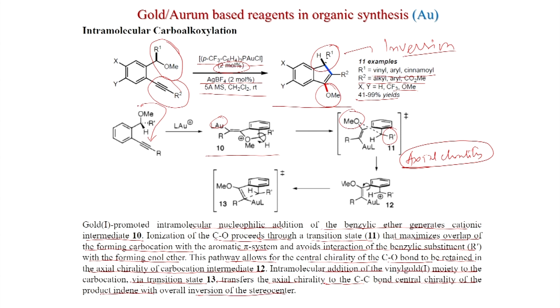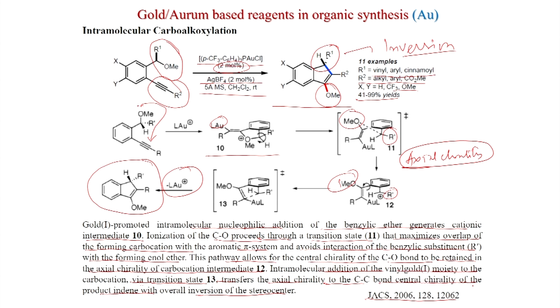And now, this carbon having the gold will attack here, and after gold elimination you get this indene. Here this R dash is down, so that there is minimum interaction with this methoxy group, and ultimately you get an inversion. So, this is a very important process: the methoxy group is transferred as well as the chiral center is inverted, and this was published in JACS 2006.